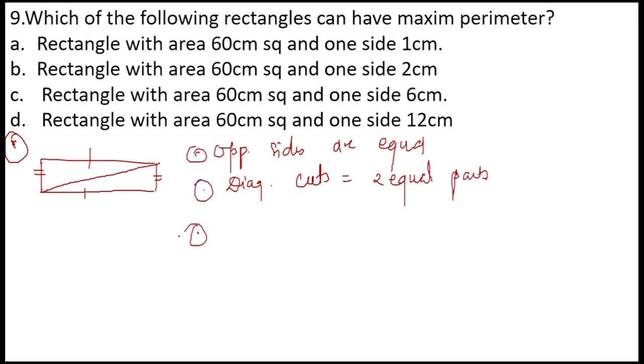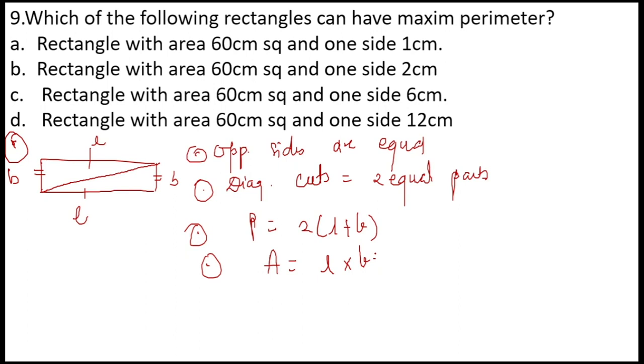The third point is the area. We'll talk about the perimeter first. We know the opposite sides are equal, so the perimeter, as we have already discussed, is twice of length plus breadth, and the area of the rectangle is equal to length into breadth.